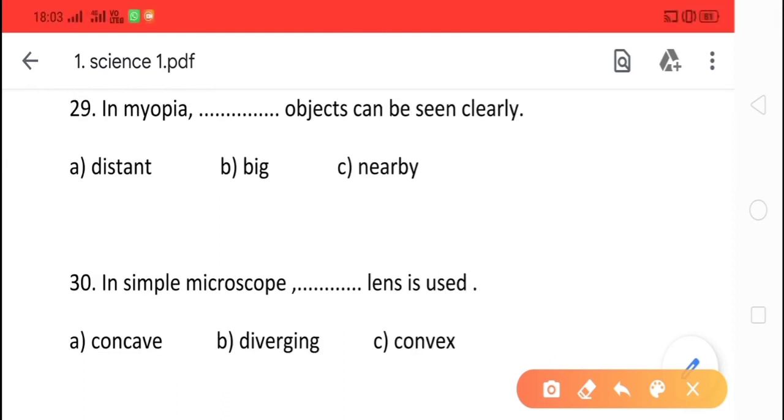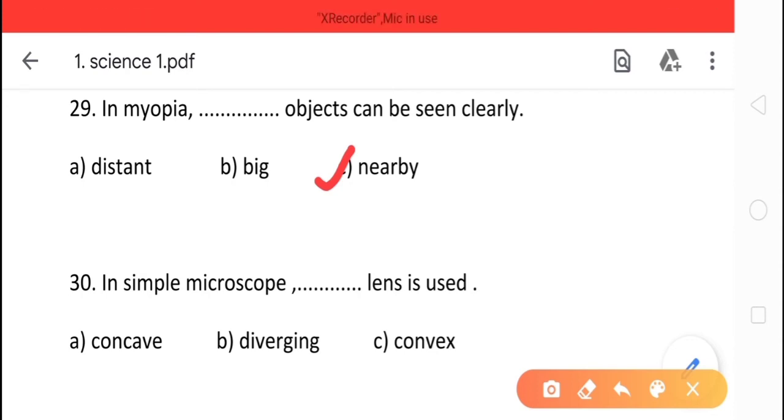Next question is, in myopia, dash objects can be seen clearly. Options are A, distant, option B, big, option C, nearby. And the correct option is option number C, nearby.